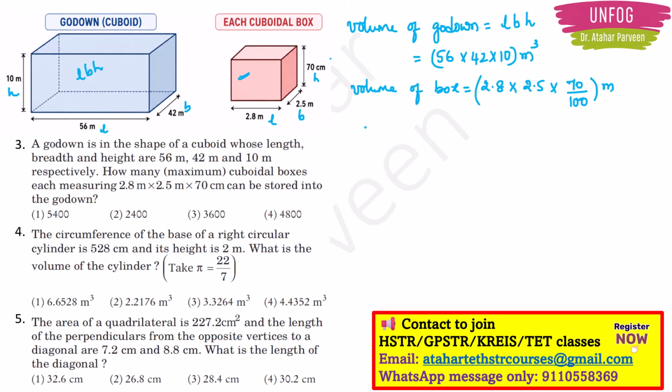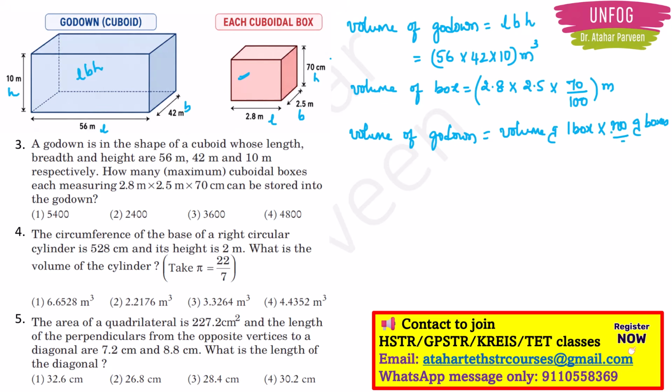See, now in order to find out how many boxes can be fit into the godown, you should understand that volume of godown will be equal to volume of one box into number of boxes.